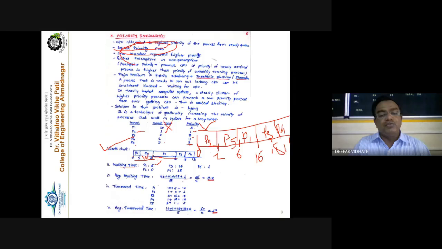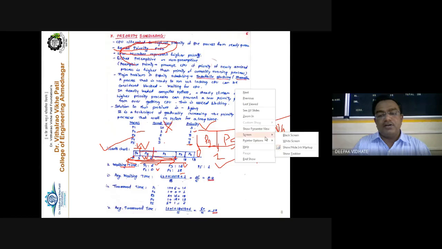Now for P2, P2 does not have to wait here, because immediately when the system is started, P2 is taken for the execution. So waiting time is equal to 0. Right? Then process P3. P3 starts execution from 16. So 0 to 16, this much time is nothing but the waiting time for process P3. Then for process P4, P4 starts execution from 18. So 0 to 18 is nothing but the waiting time. And P5 actually starts execution here, and it completes here. So we have 1 millisecond as the waiting time for the P5 process, right?